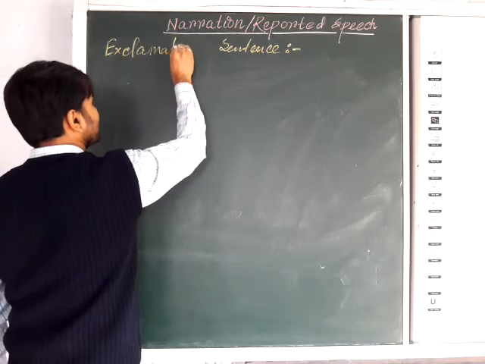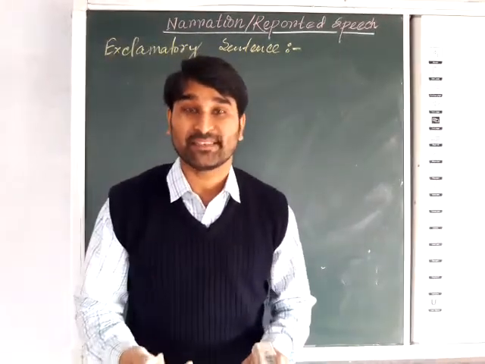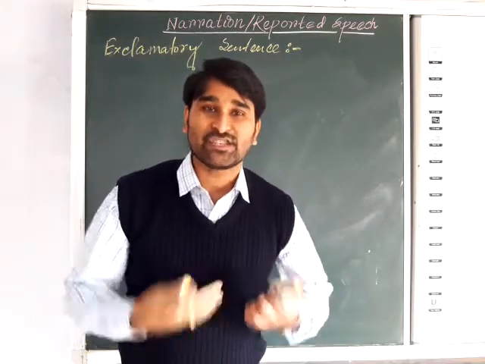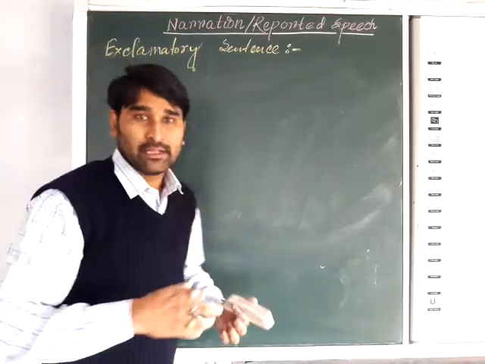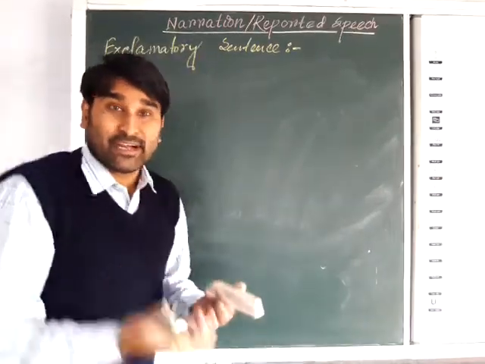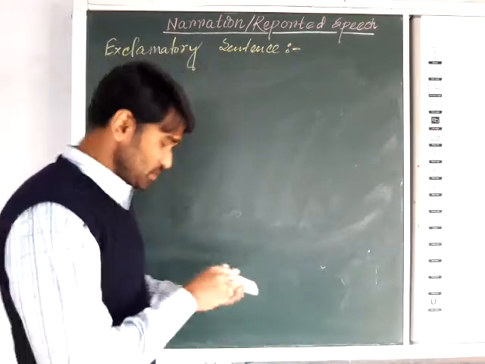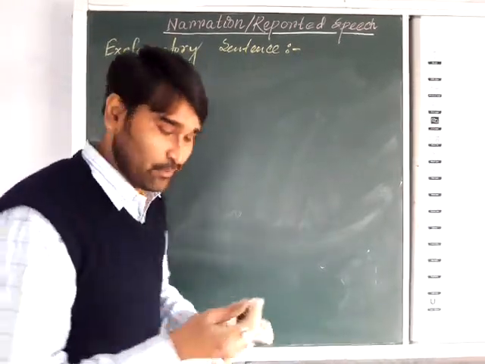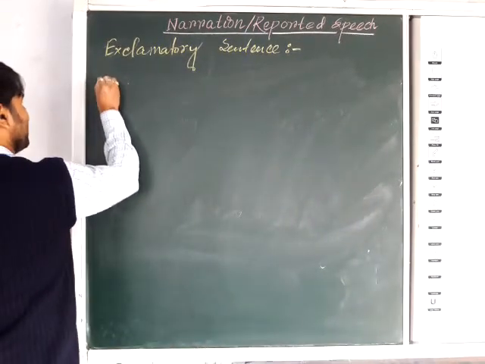Exclamatory sentence means all types of expression, all types of anger, astonishment, sadness, all will be included. That is related to our feelings. So you should understand what feelings, what emotions are related to that reported speech. According to that, the reporting verb will come.